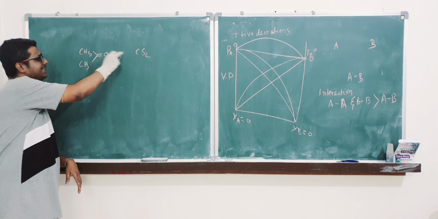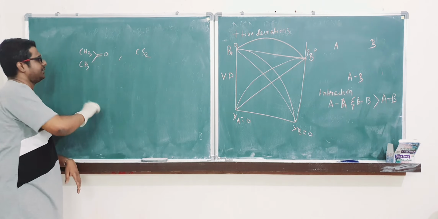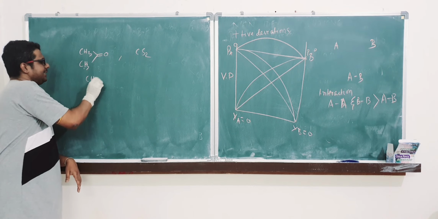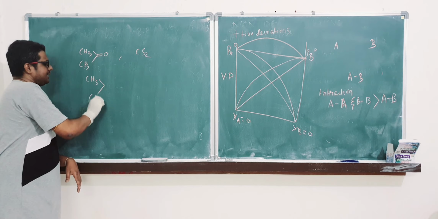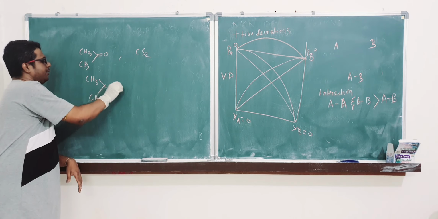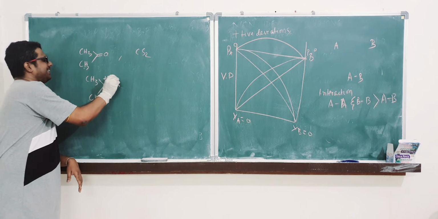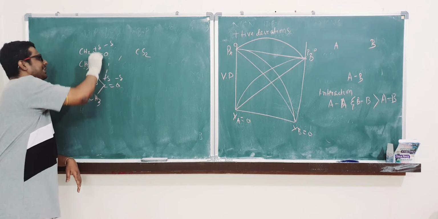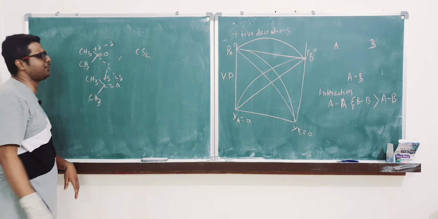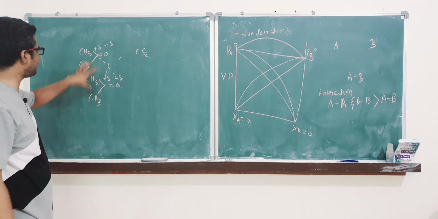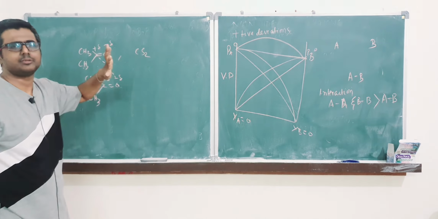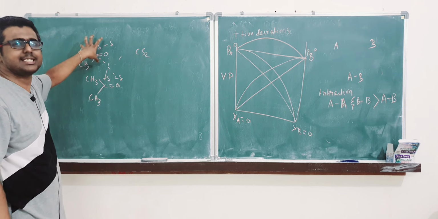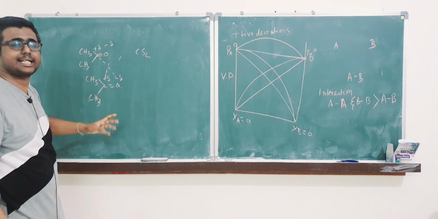So between this and this not much will happen, but between acetone molecules themselves, take CH3 C double bond O. Here there will be plus delta, here minus delta. There will be dipole-dipole interaction. It will not happen between these two. So interaction in the solute is much more than interaction in solution.